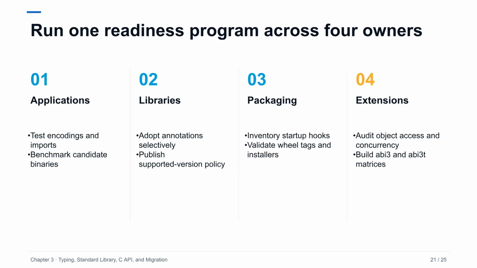Python 3.15 readiness crosses organizational boundaries. Application owners validate behavior and workload results. Library maintainers decide when new annotations and standard library dependencies fit their minimum version policy. Packaging owners track start files, installers, build backends, and wheel tags. Extension owners audit C interfaces and concurrency. Use one shared compatibility ledger so a passing application test is not mistaken for ecosystem readiness when a transitive wheel, build image, or type checker is still missing support.